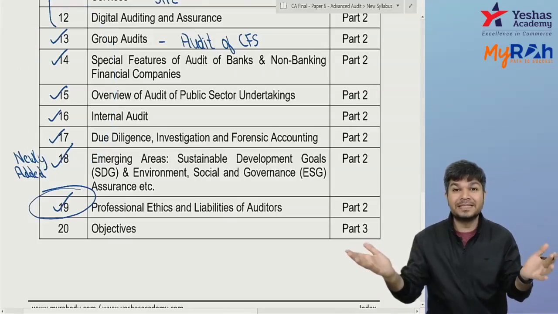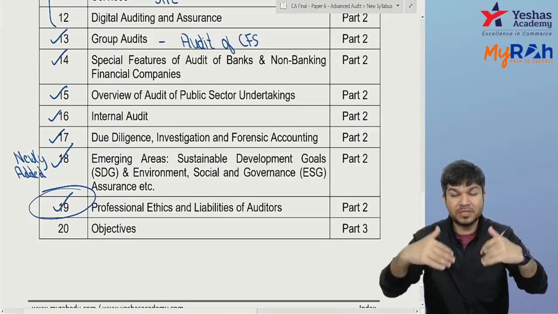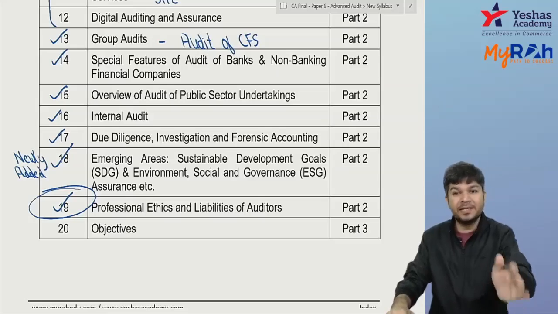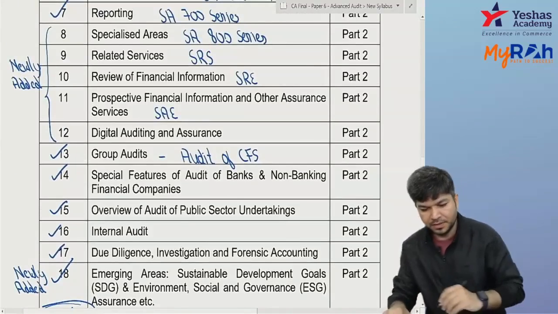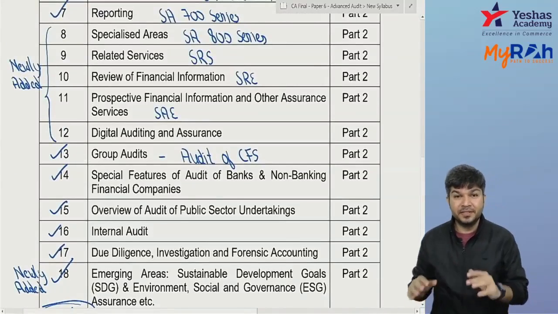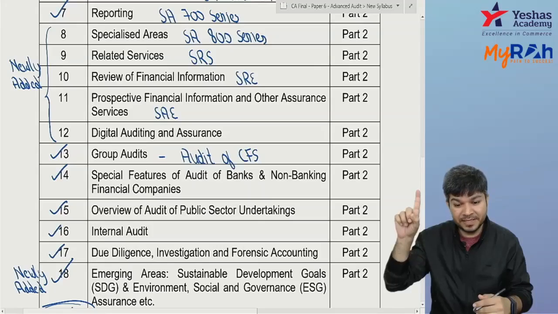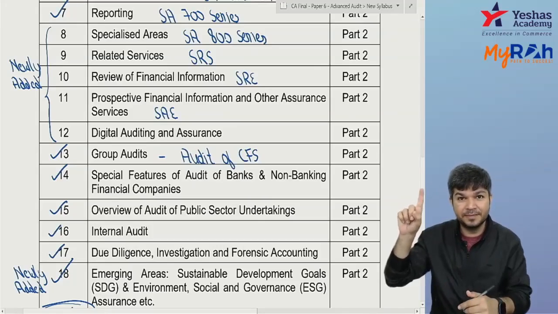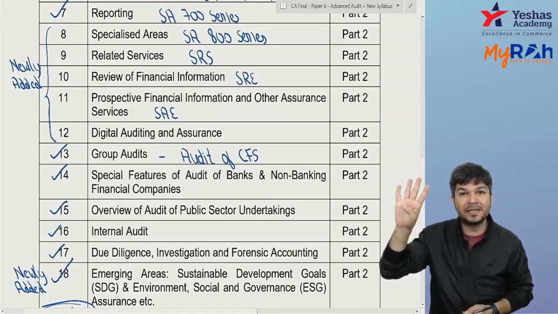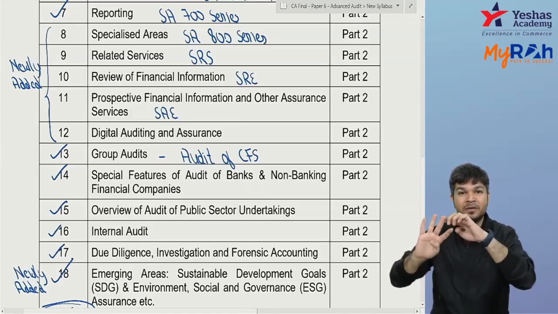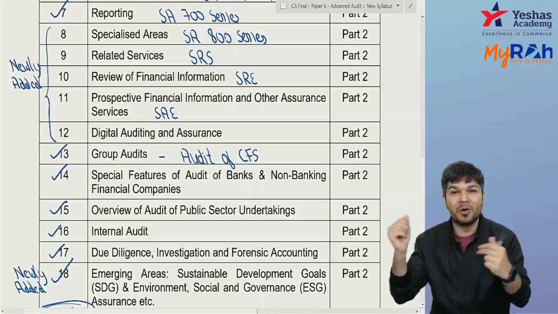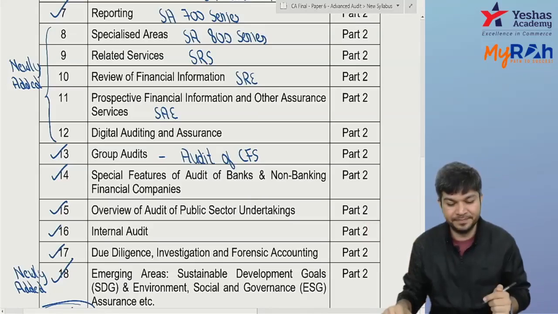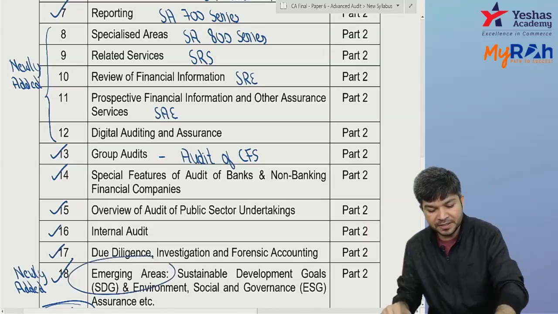Now, sir, what's removed from the old syllabus? What's added in the new syllabus? I told you what's added, clearly visible. In your engagement standards, the 800 series of SAs is added. Then SREs are added, SAEs are added, SRSs are added. The standards on review engagements, standards on assurance engagements, standards on related services, they were not there earlier. They have all been added. And this emerging areas chapter is added.